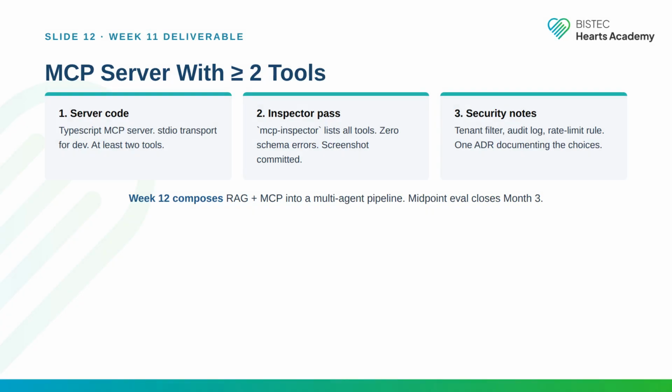Week 11 deliverable, 3 artifacts. 1. The server code: a TypeScript MCP server with stdio transport for development, exposing at least 2 tools. 2. mcp-inspector pass: inspector lists all tools, 0 schema errors, screenshot committed to the repository. 3. Security notes: a 1-page ADR covering tenant filter, audit log, and rate limit policy. Submit Friday. Week 12 composes retrieval-augmented generation and model context protocol into a multi-agent pipeline, closing month 3 with the midpoint evaluation.